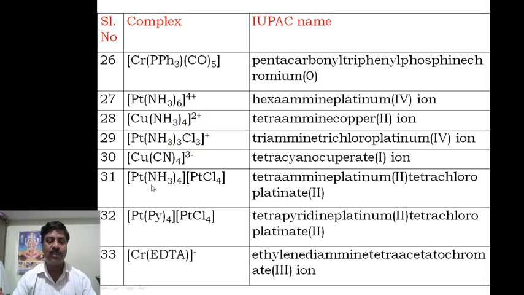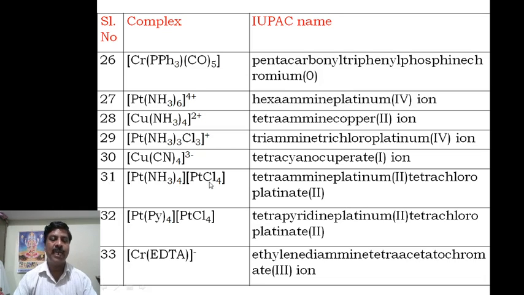Tetraammine platinum. What is the oxidation state? In total you have to write it per platinum. Therefore here, ammine is neutral, that is 0, chloro is minus 1, minus 1 into 4, that is 4 chloro, that side plus 4 for 2 platinum. Therefore you have to divide by 2, for 4 it will be 2. Therefore you should write tetraammine platinum(II) tetrachloroplatinate(II). That is the name of this complex.